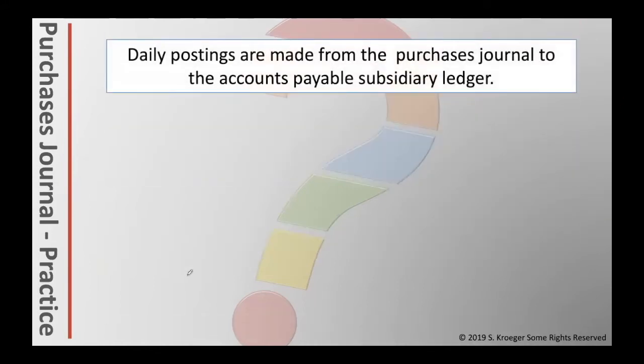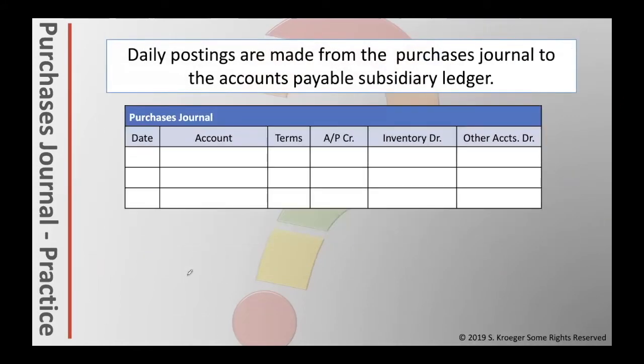Next, we will discuss the purchases journal. For the purchases journal, we have the date column, the account column. Terms would be terms of the purchase if there's a discount being offered, such as 2, 10, and 30. Accounts payable will get the credit. Since this is the purchases journal, any purchase on account would go here, which means you always have to be using the accounts payable credit column. If you're not using this column, then you're using the wrong journal.